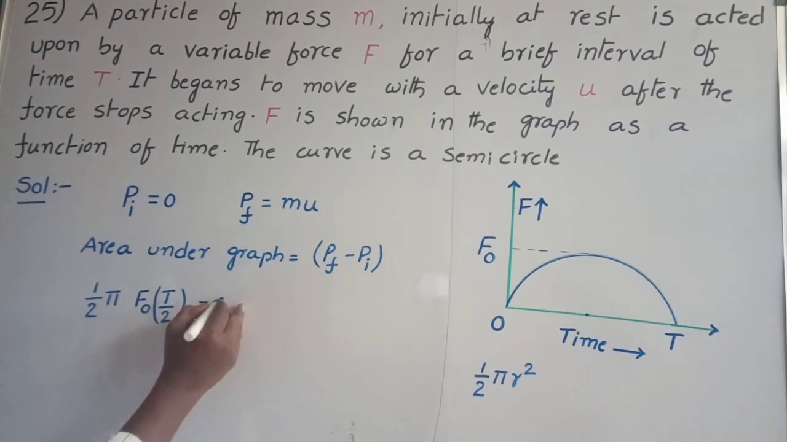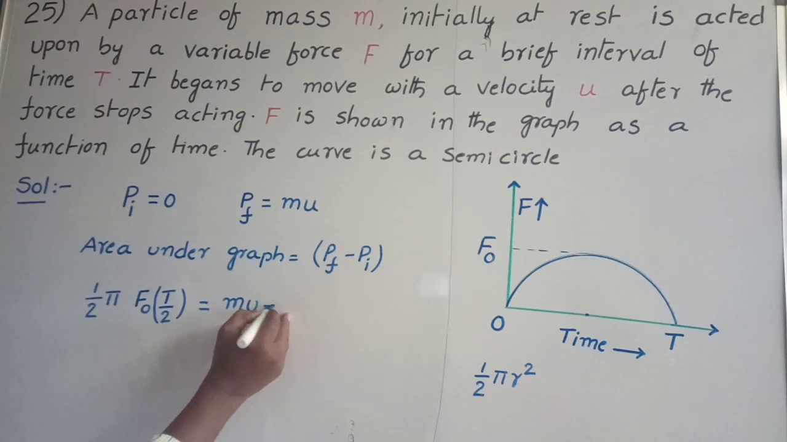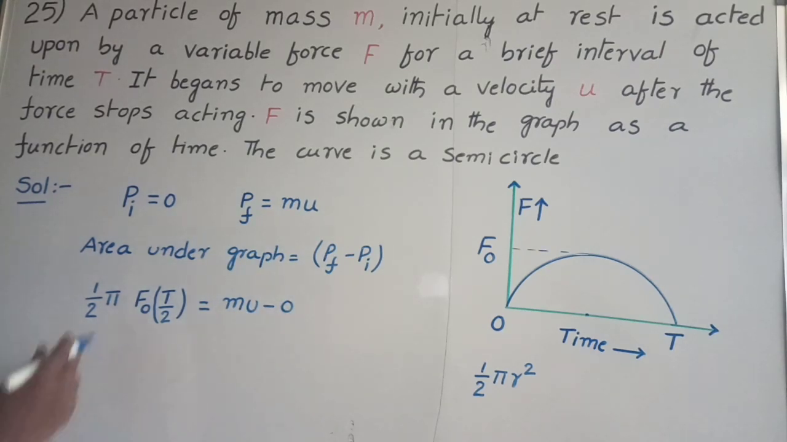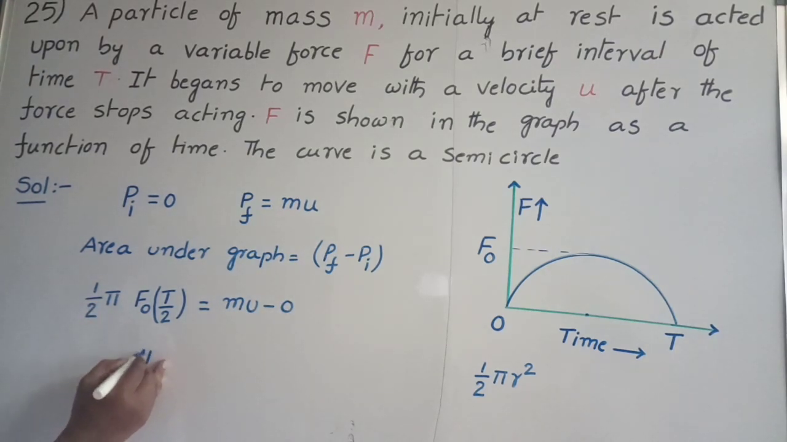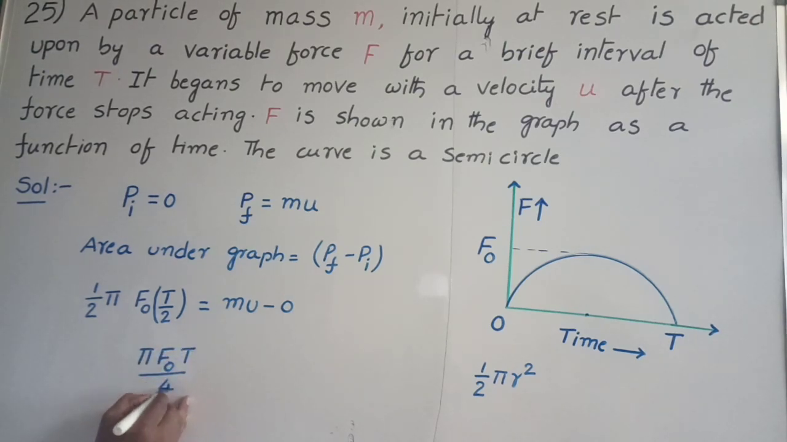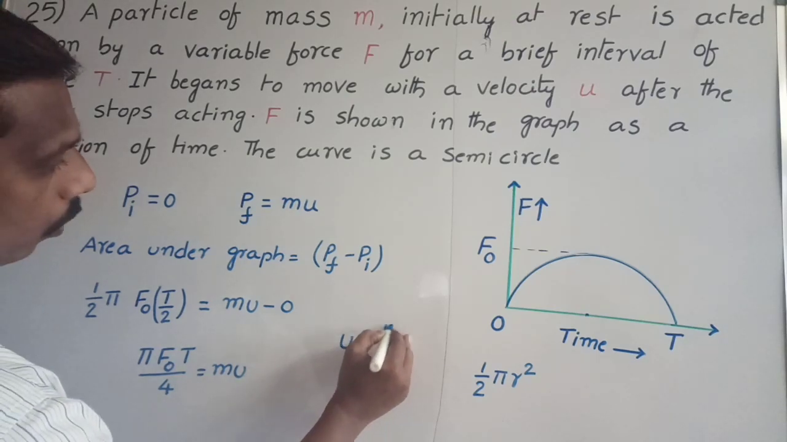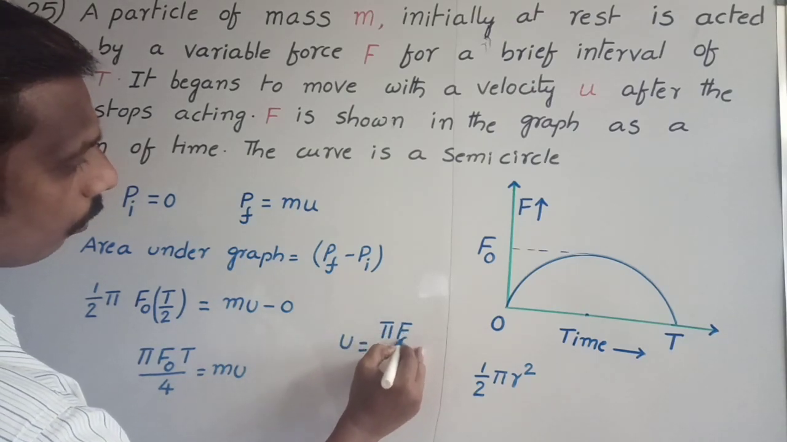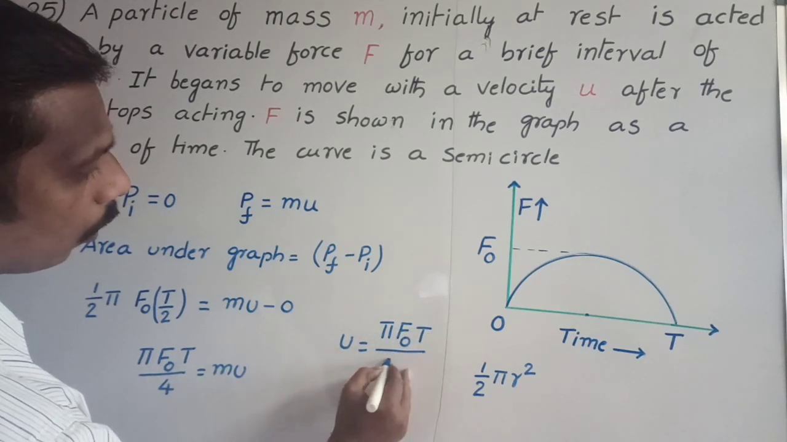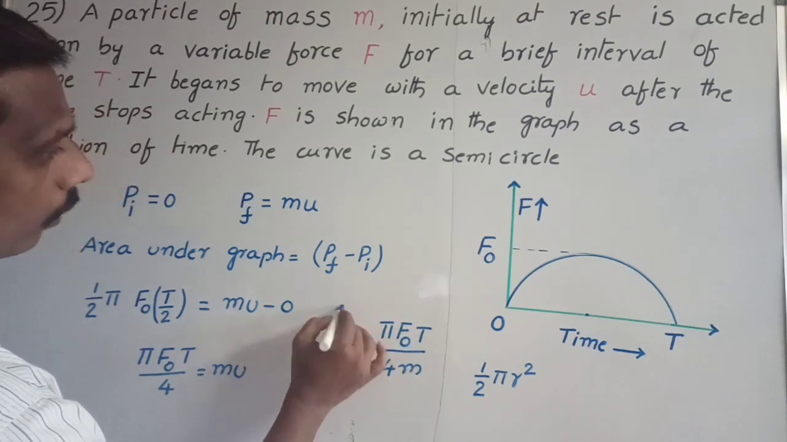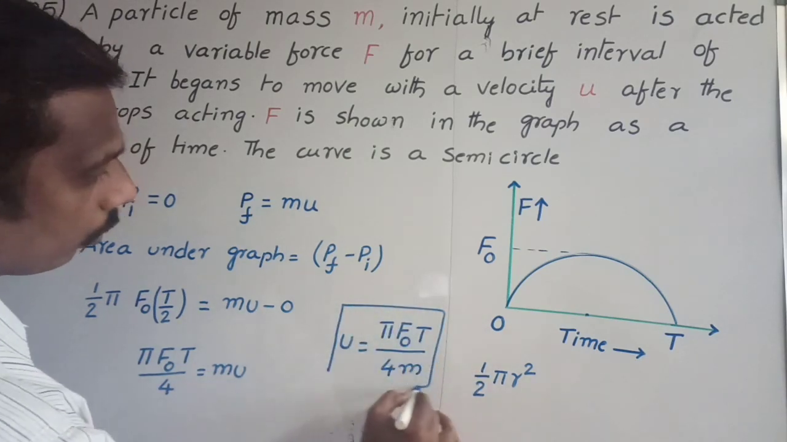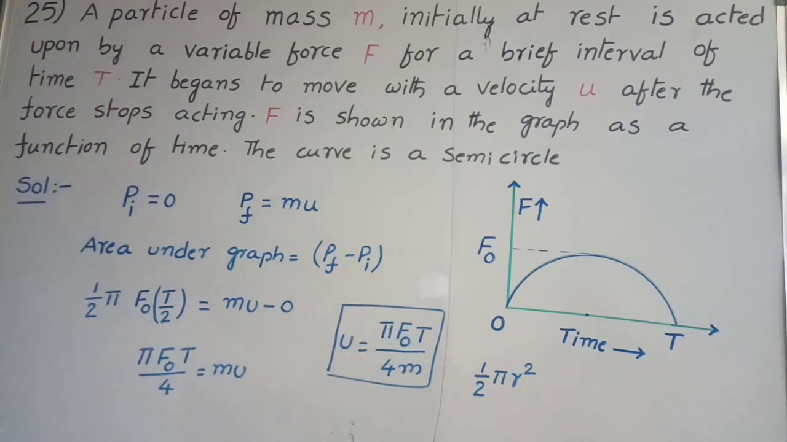is equal to mu minus 0. Multiply, then you get pi into F naught T by 4 is equal to mu. We want to calculate the velocity, so velocity u is equal to pi F naught T by 4m. Clear?